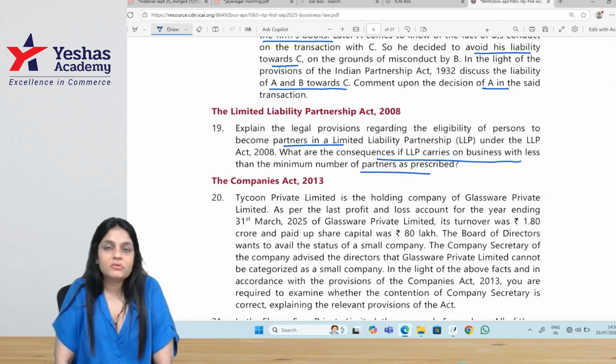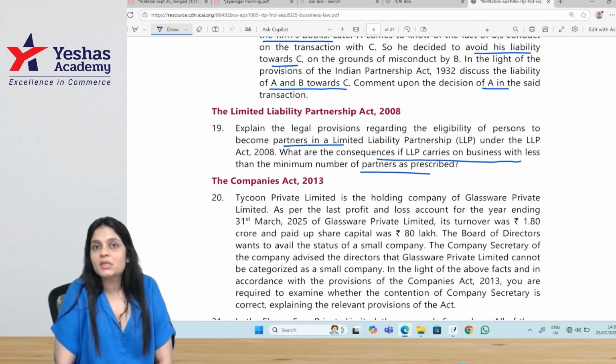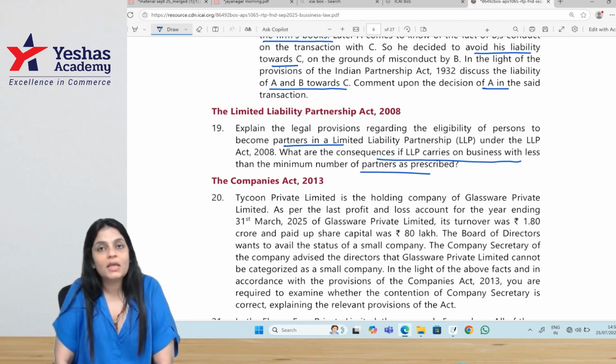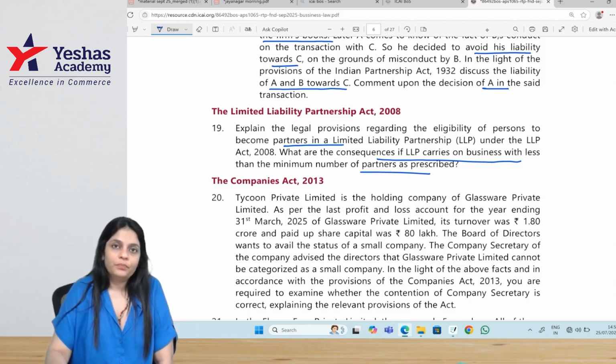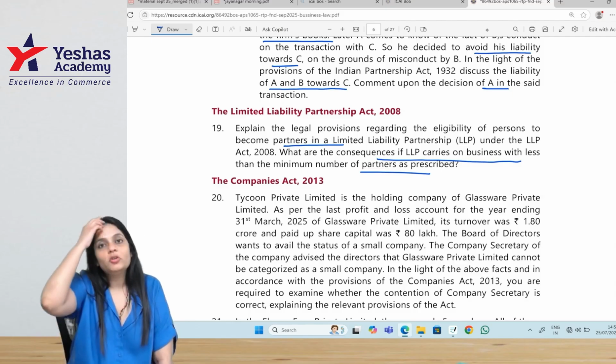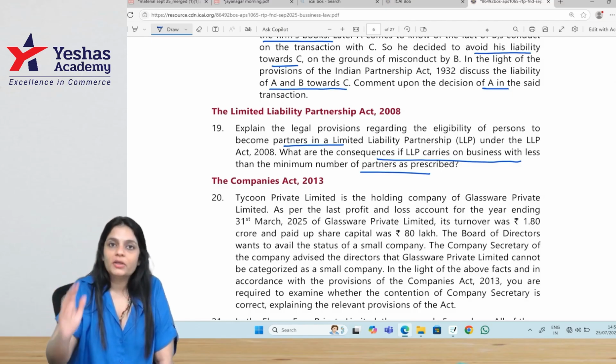If the number of members is reduced below 2 and the LLP continues its business for more than 6 months, then the sole partner who had knowledge of the reduction shall be personally liable for the obligations of the LLP incurred during this period.